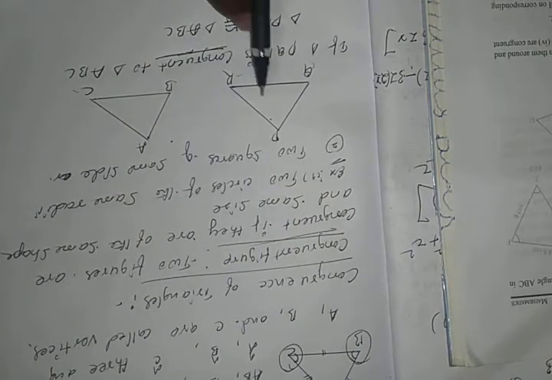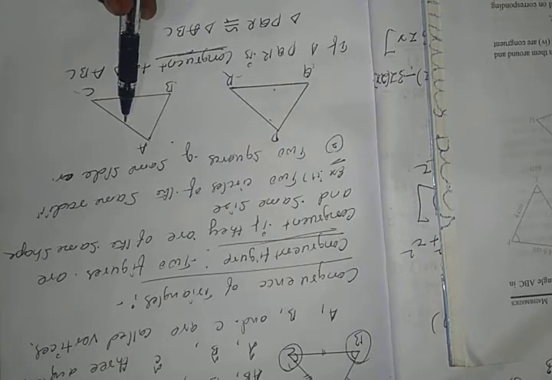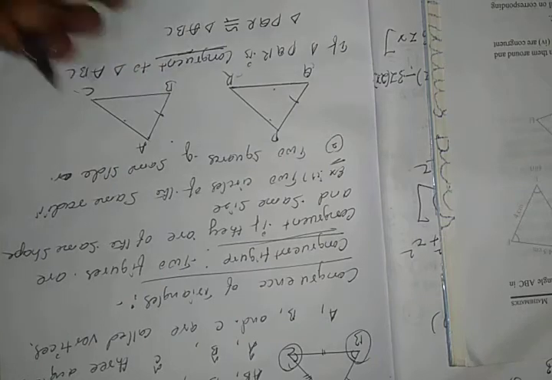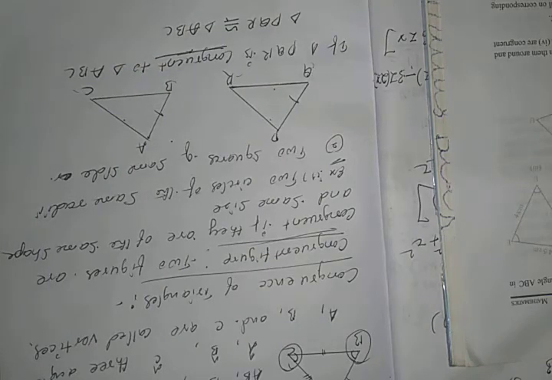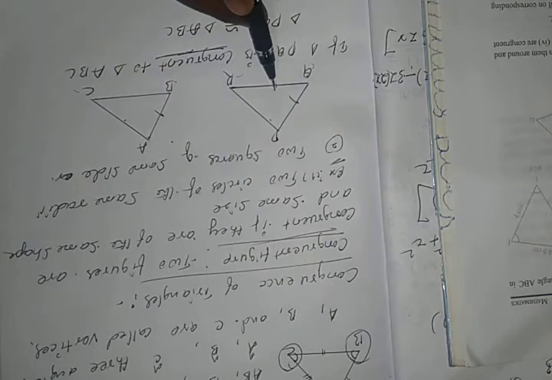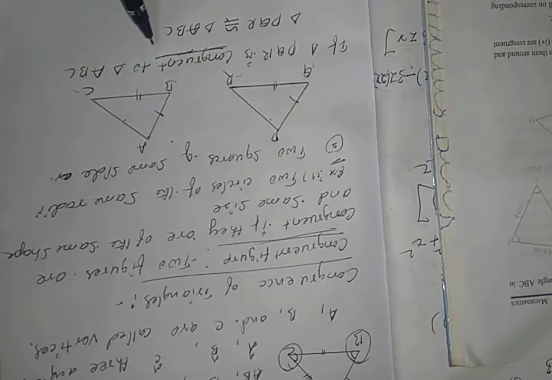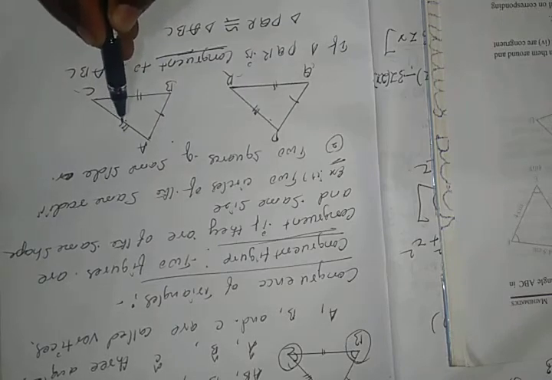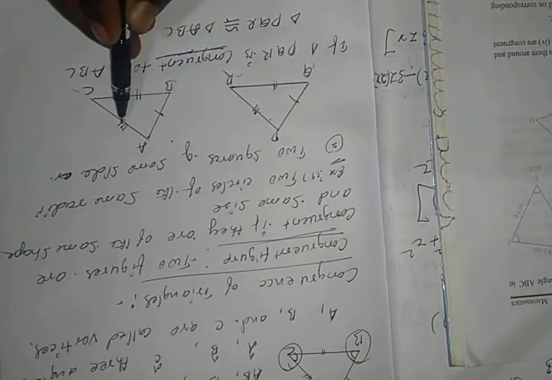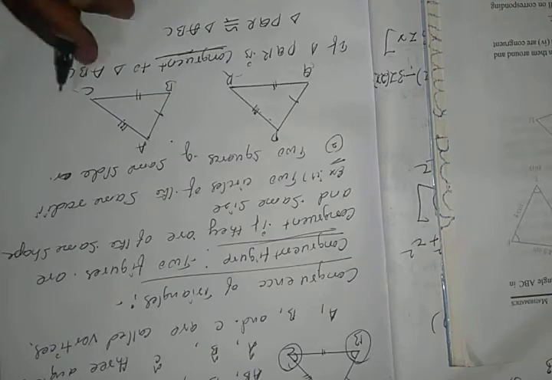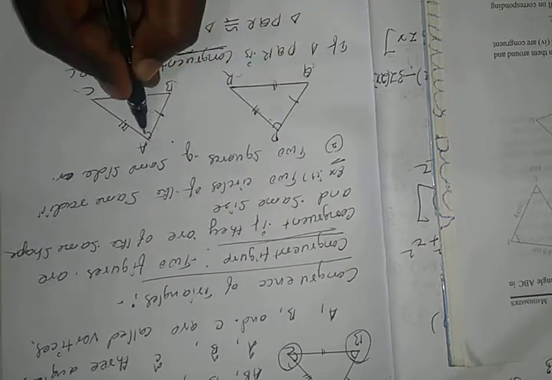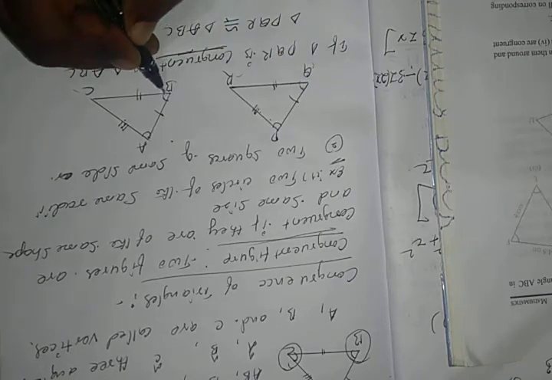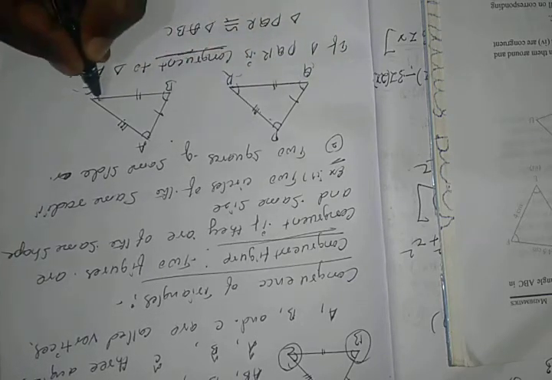If triangle PQR is congruent to triangle ABC, side PQ is equal to side AB, side QR is equal to side BC, and similarly side PR is equal to side AC. Very important: these are corresponding sides. Also, angle P is equal to angle A, angle Q is equal to angle B, and angle R is equal to angle C.